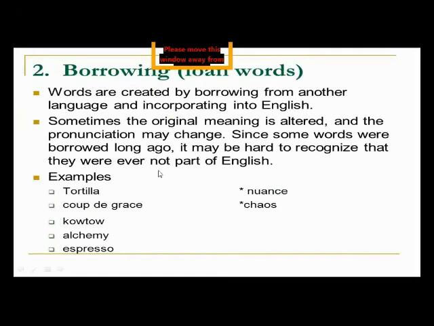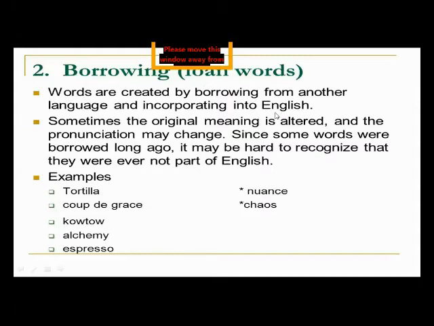Now, dear students, we are moving towards our next topic of the lesson, that means loan words. This is your loan words. All of you know that loan means to borrow, to take something from someone, and that is also the meaning of loan words. That means to borrow from somewhere. So what are loan words? Words created by borrowing from another language and incorporating them into English.